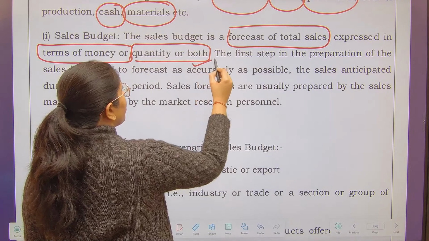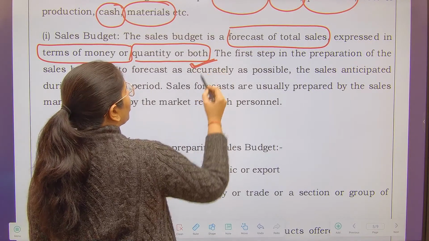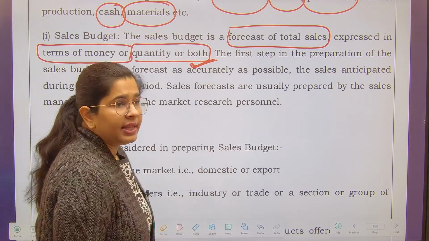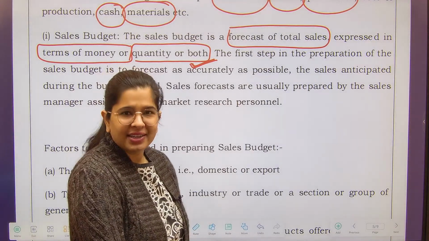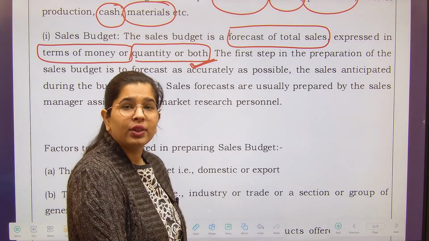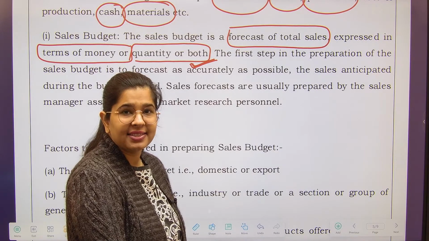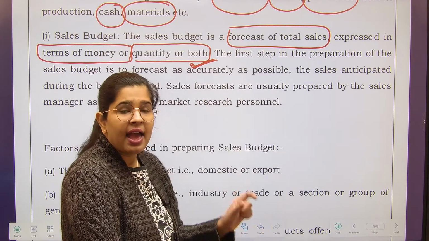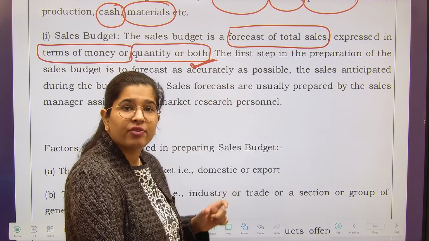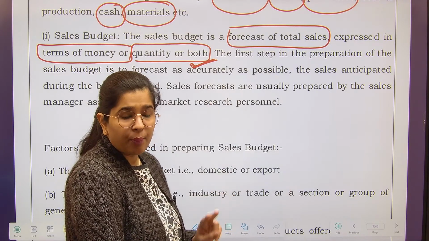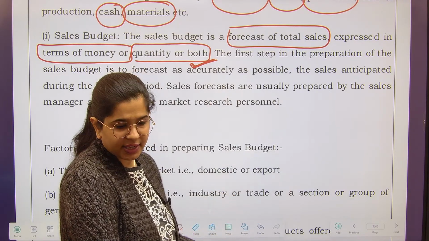Mostly this is in terms of both, because just the value term is not good enough for me. I want to know what my sales should be in terms of quantity as well as in terms of value. So budgets are made for both things, not for any singular thing.